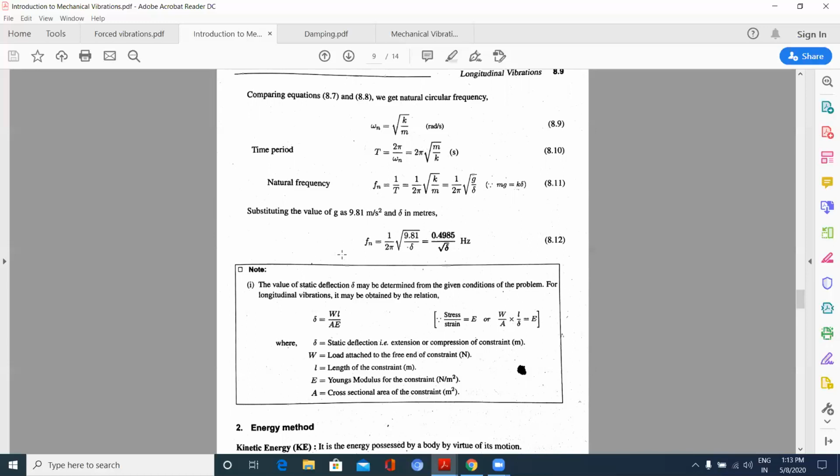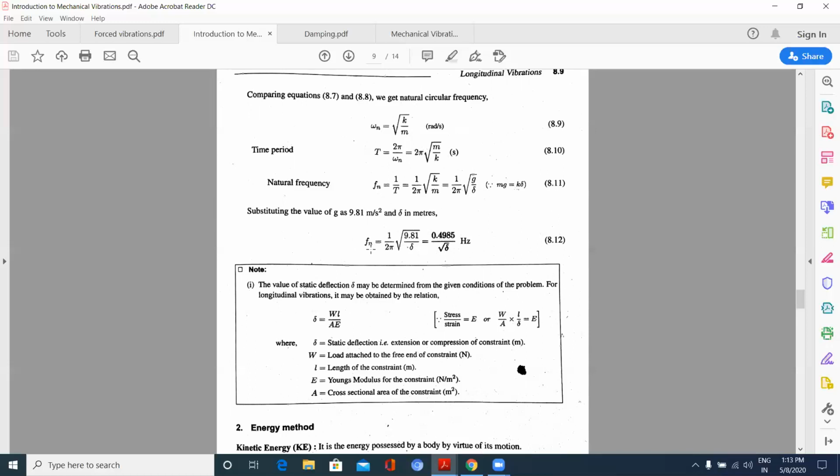Okay. Now substituting that g value as 9.81, what I get is 0.4985 by under root delta hertz. Natural frequency will be 0.4985 by under root delta hertz. This is to be noted down.